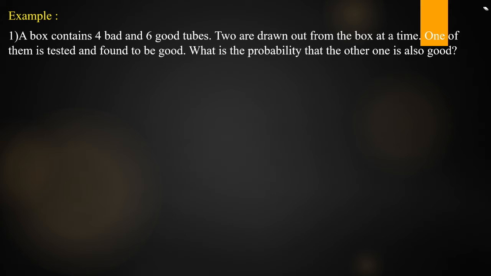Okay, sorry. See here, what is our question? A box contains a total of 10 tubes. Out of 10, 4 are bad and 6 are good tubes. Next, two are drawn out from the box at a time. One of them is tested and found to be good. So if we draw the 2 and check the first one, that first one is a good tube. Given that the first tube is good, what is the probability that the other one is also good? The second tube is also good. What is the probability? That is our question.